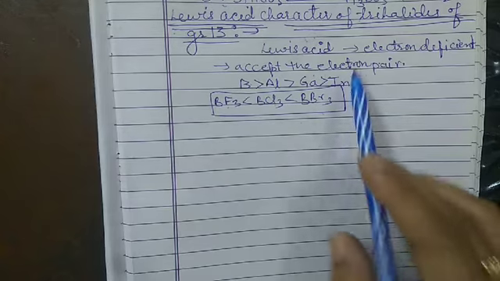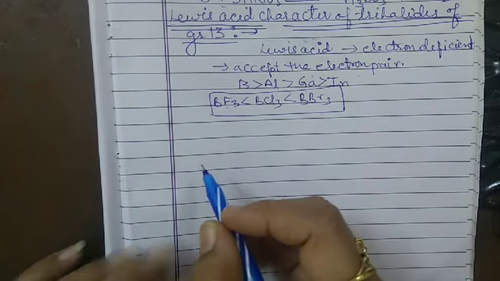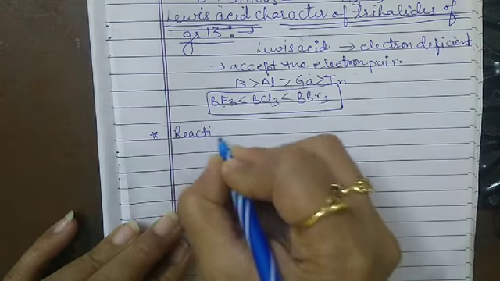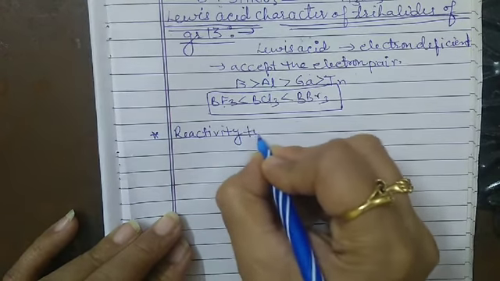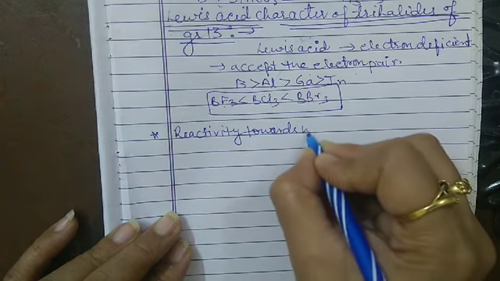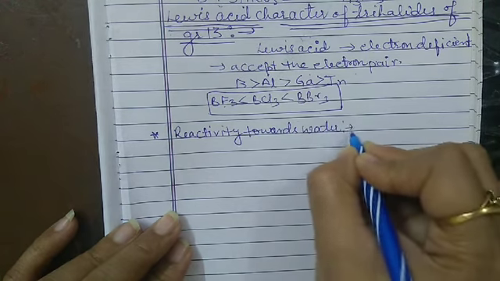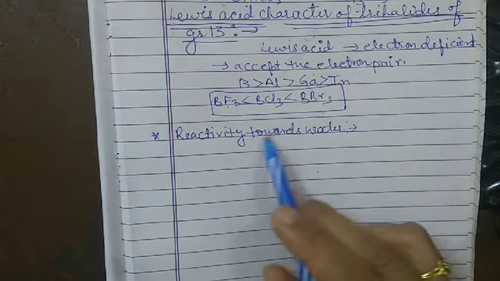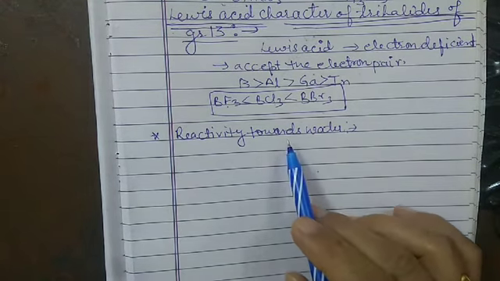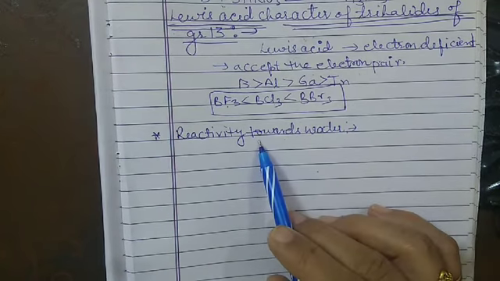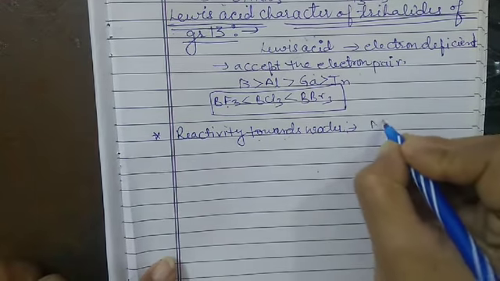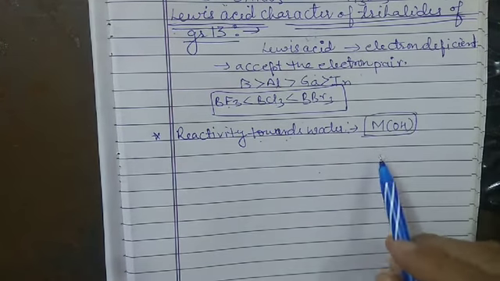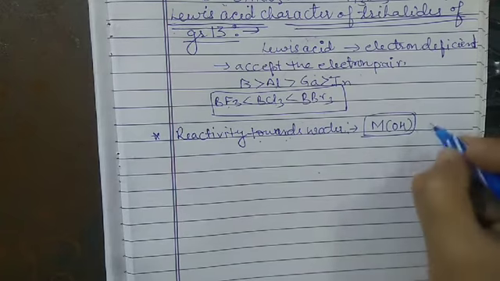Now the next point is reactivity towards water. The group 13 elements form hydroxides of the type M(OH)3. This is the general formula for the hydroxide.